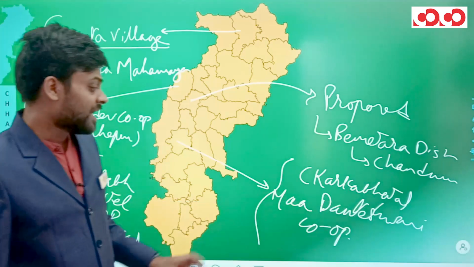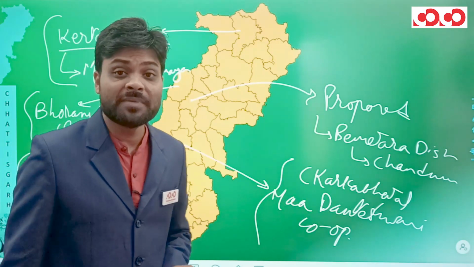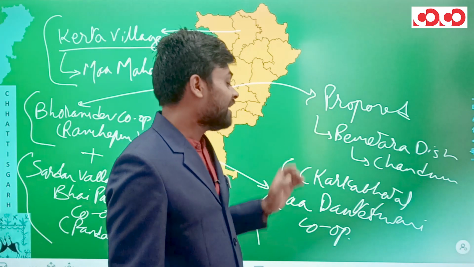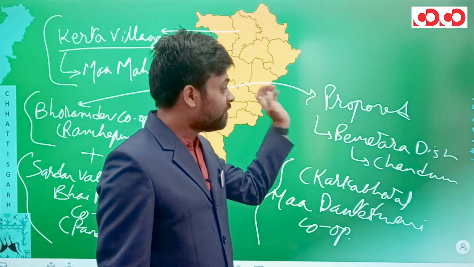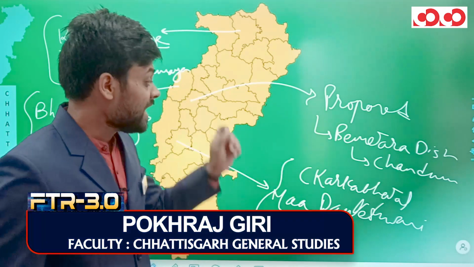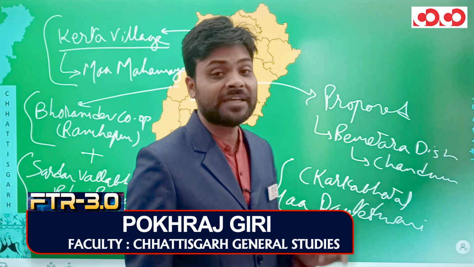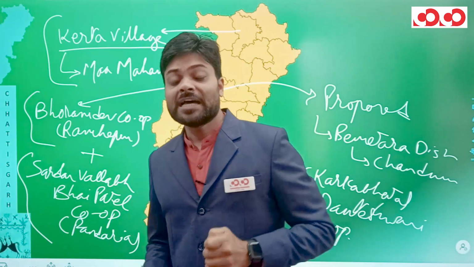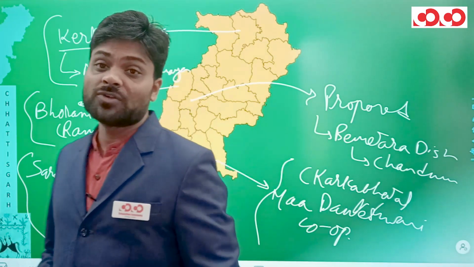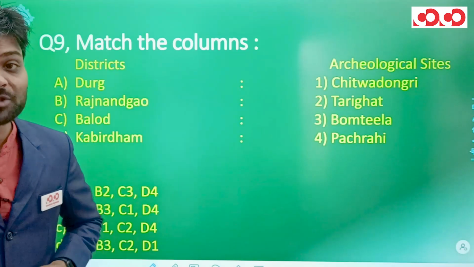In the Balod district, we have seen Ma Danteshwari Cooperative Sugar Mill at Karka Bhata, and finally we have seen the 5th cooperative sugar factory of Chhattisgarh, proposed in the Bemetara district at Chandnu village. So these are the cooperative sugar factories of Chhattisgarh. Now moving on to the next question.